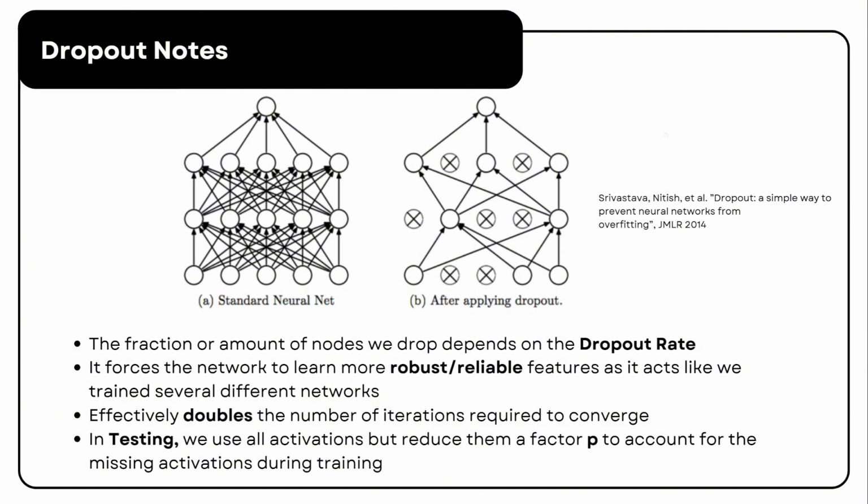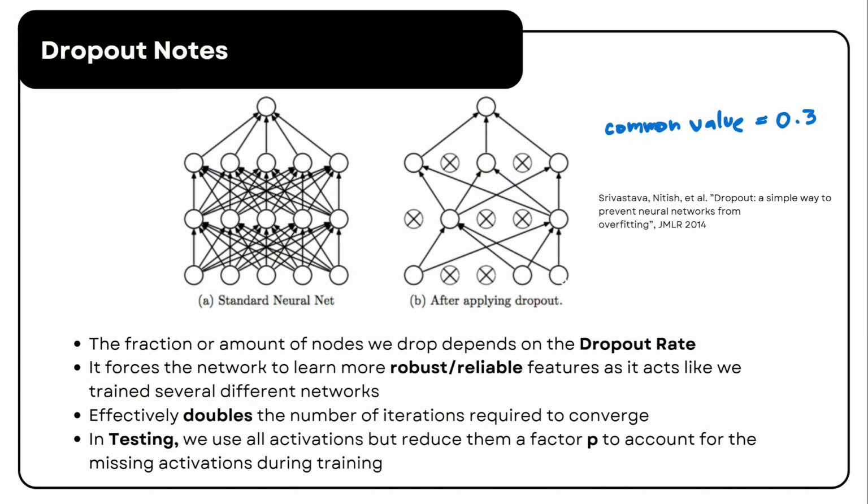A common value for the dropout rate is 0.3, meaning that during each training mini batch, 30% of the nodes are randomly deactivated.